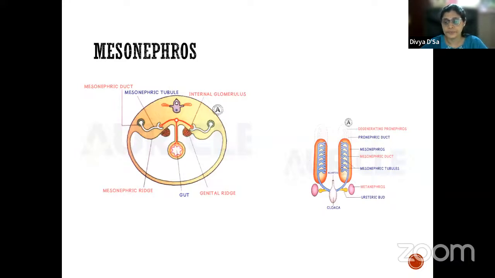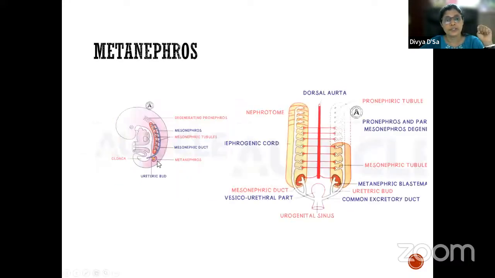And this mesonephric duct, if you see, it will be down here. It will be opening into the cloaca. Cloaca is the portion of the hindgut below the allantois. So here, this is the hindgut part. This is the cloaca part. So the mesonephric duct will be opening here.